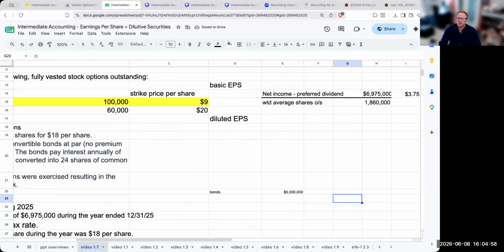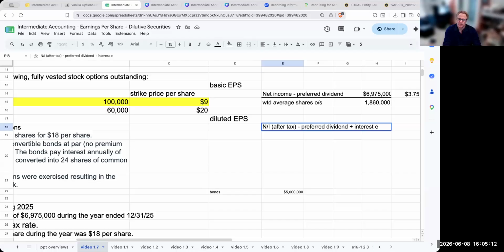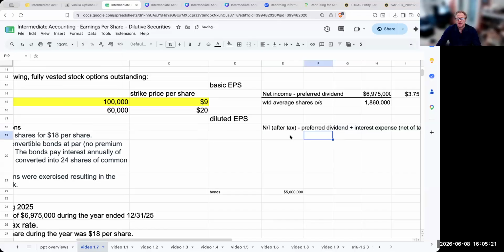And for the bonds, I need to figure out two things. My diluted earnings per share is going to be my net income. And remember, this is net income after tax minus the preferred dividend. Now we're going to add back interest expense net of tax, right? The reason is, if these bonds in fact were converted at the beginning of the time period, how much would I have saved? And the denominator would be the weighted average shares outstanding plus any dilutive securities. And the magical number I'm looking for is